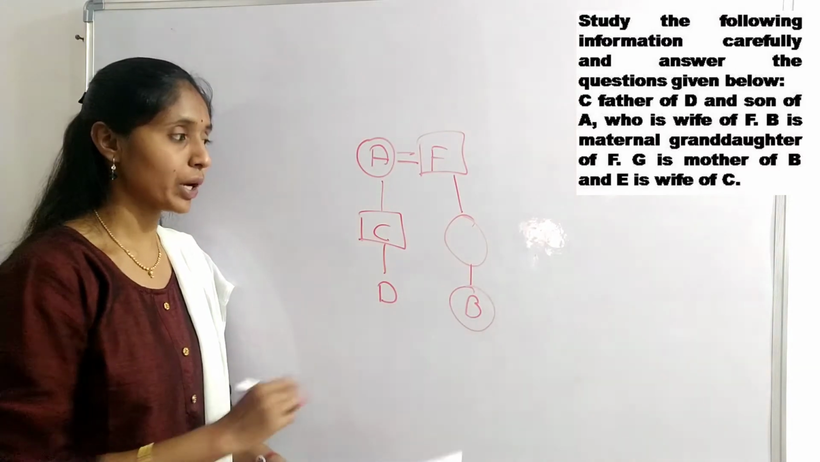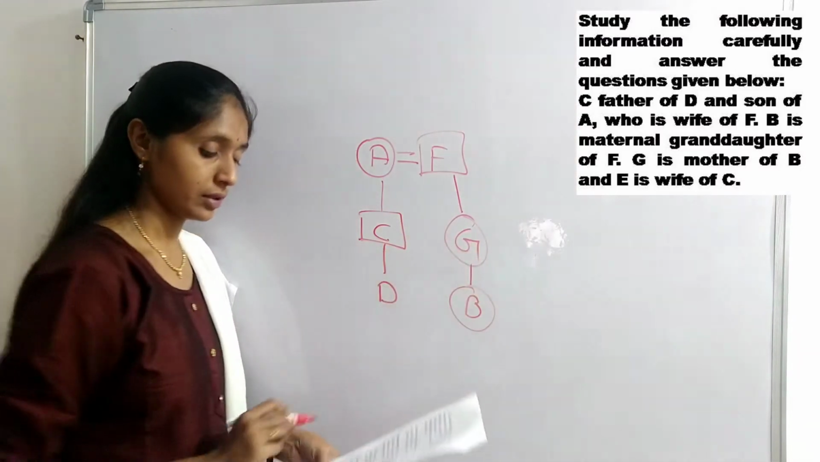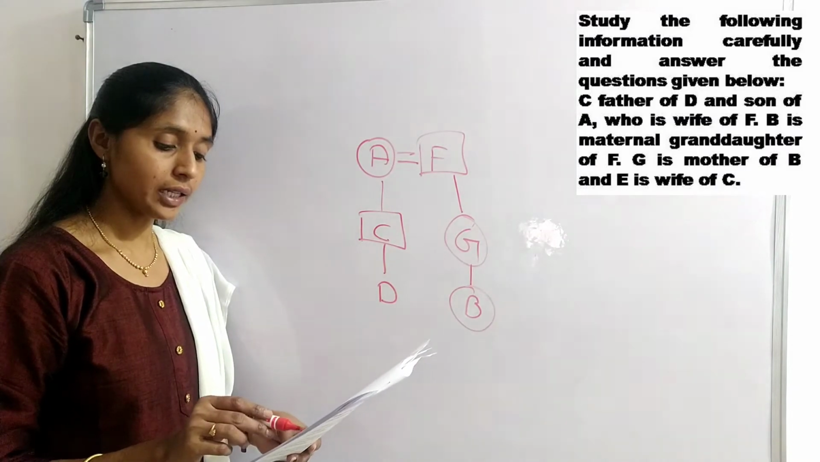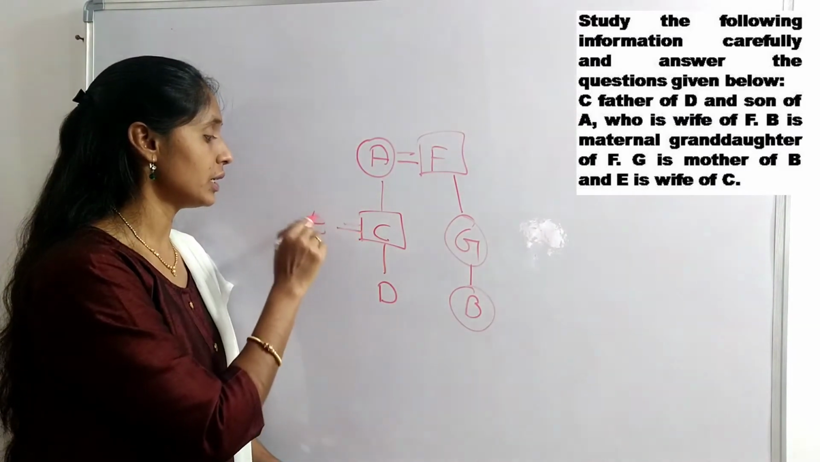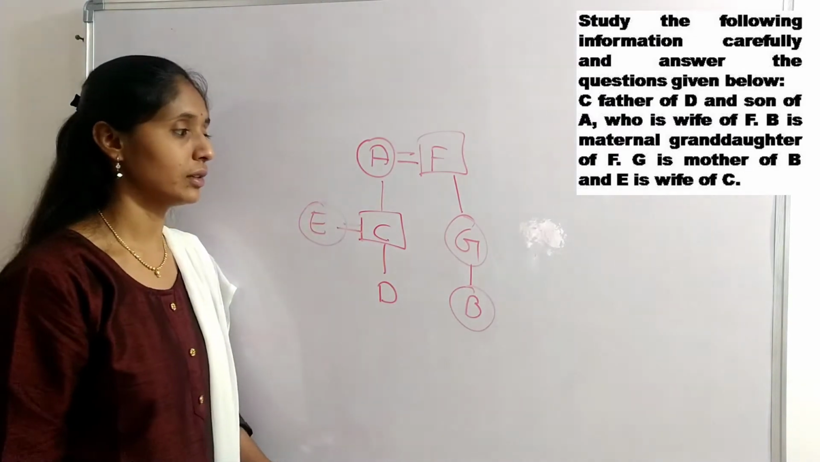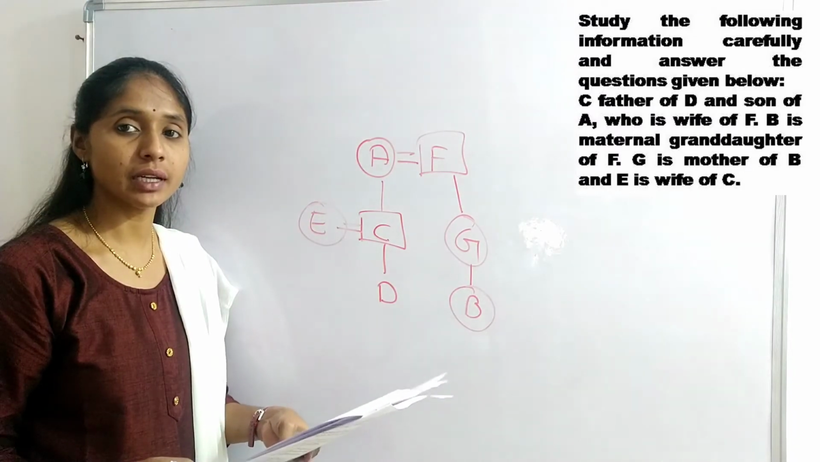G is the mother of B. And E is wife of C. This is the given information.